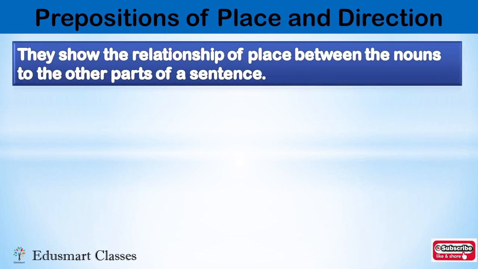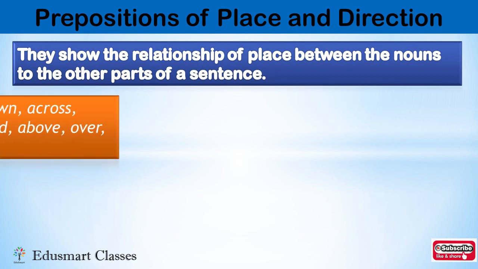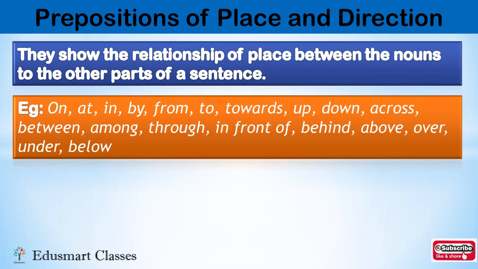These words show the relationship of place between the noun and other part of a sentence. Preposition of time shows the relationship of time, and here this preposition is going to show the relationship of place. Some examples: on, at, in, by, from, towards, up, down, across, between, among, through, in front of, behind, above, over, under, below.